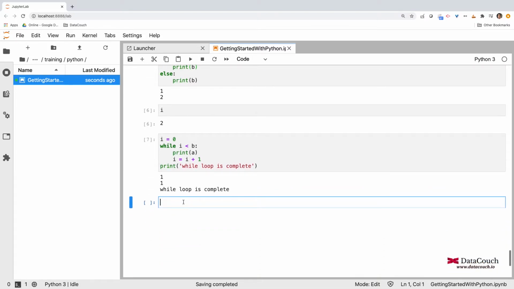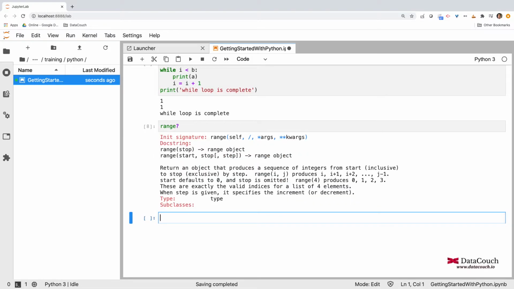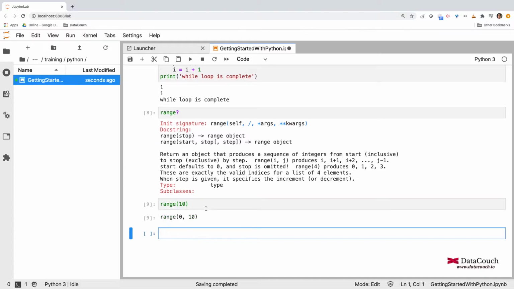We have other options for writing loops also. You can write a for loop, and you can use the range method. If you see the documentation of this range method, you will find we can define the stop value where we want to stop. So let's say I define range as 10, then it will produce values from 0 to 9.